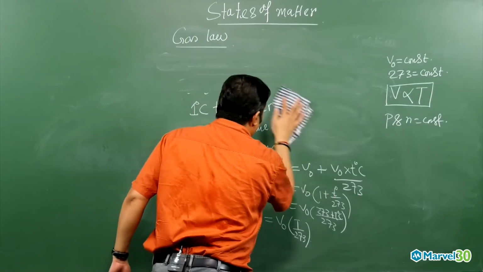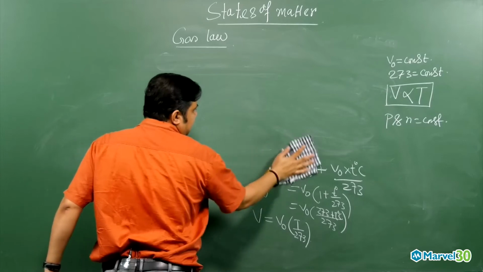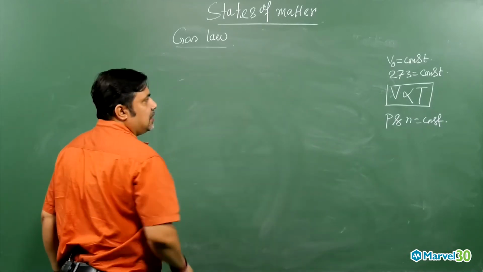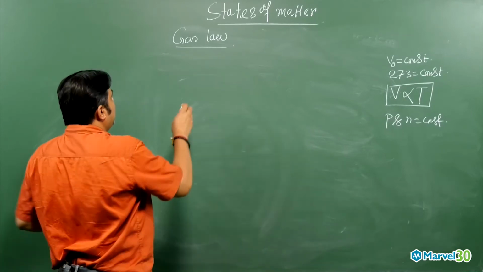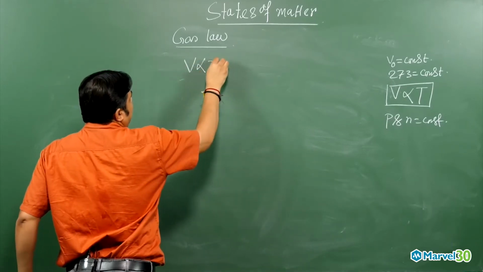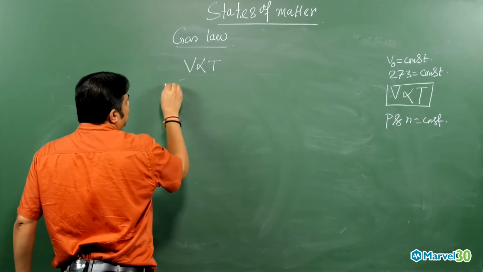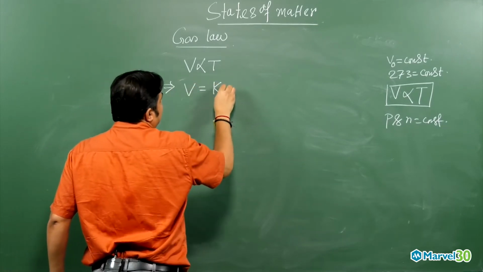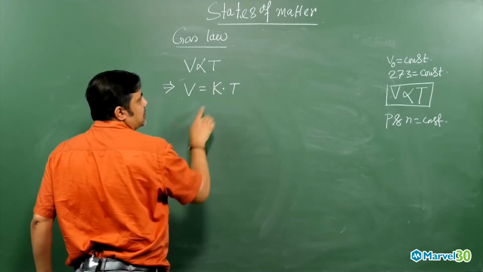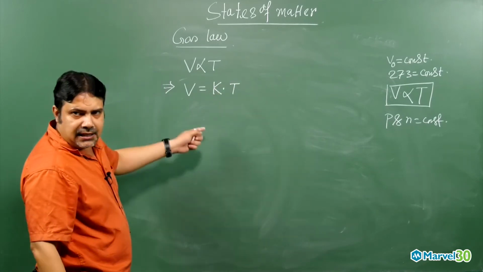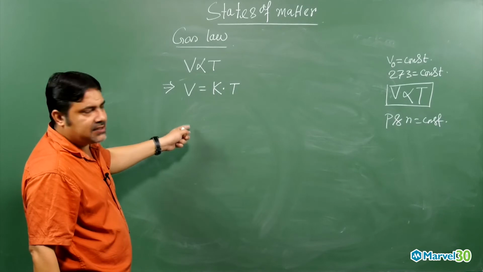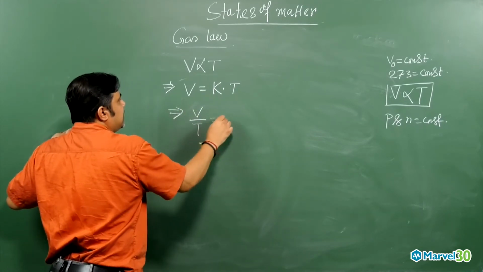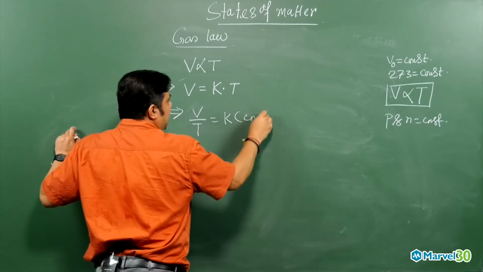From the Charles law itself, we can write it this way, my dear. From the Charles law, volume is directly proportional to temperature. If you remove the proportionality, then we have to bring in a constant. That constant is a proportionality constant, which is K, as we discussed in Boyle's law also. Then we can write V by T equals K, which is a constant.